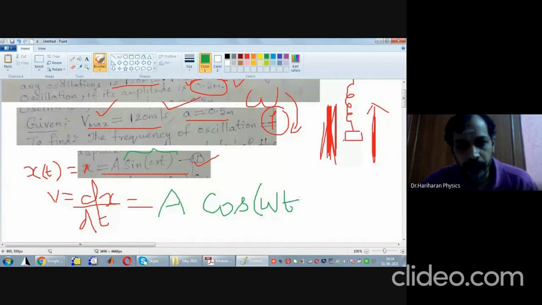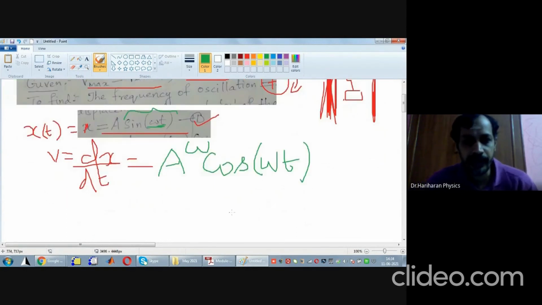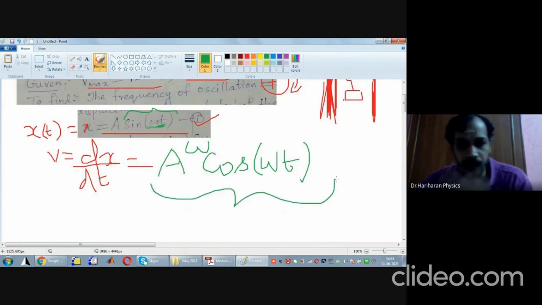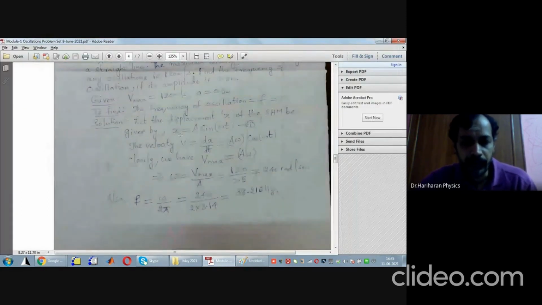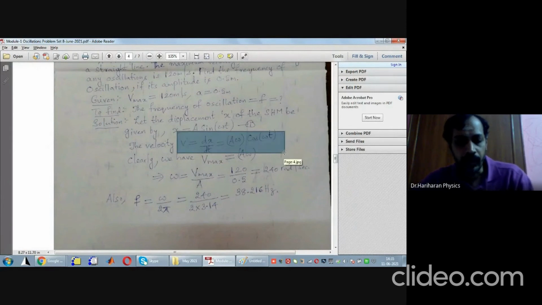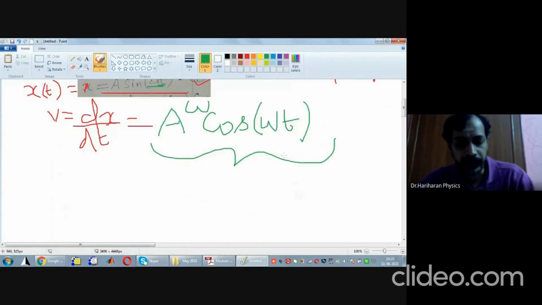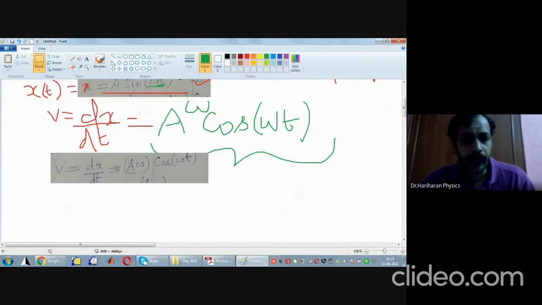Then what you have to do? We should also be able to differentiate omega t with respect to t. If you differentiate, what will happen? Omega will come out. Therefore, the velocity of the simple harmonic motion is given by v is equal to dx by dt, which is a omega into cos of omega t. That is precisely this equation.